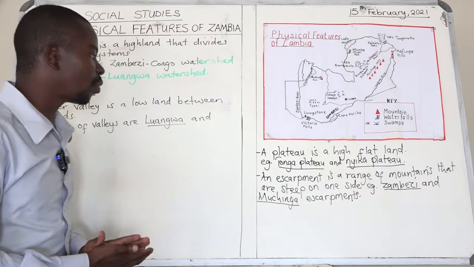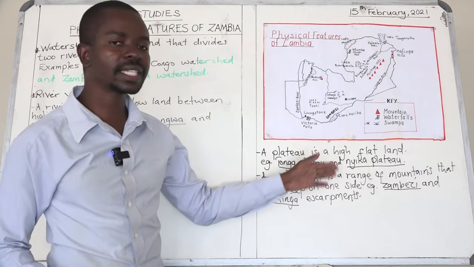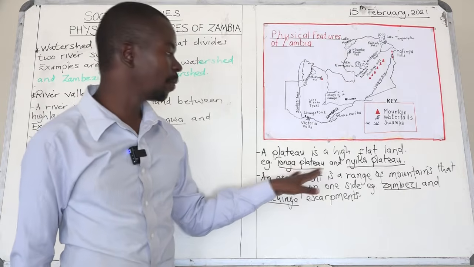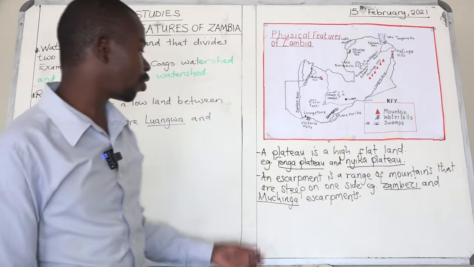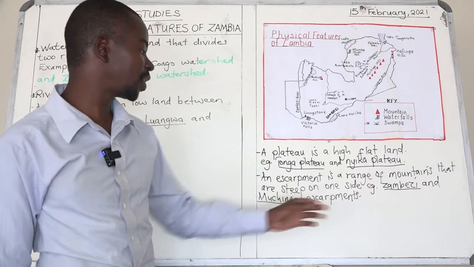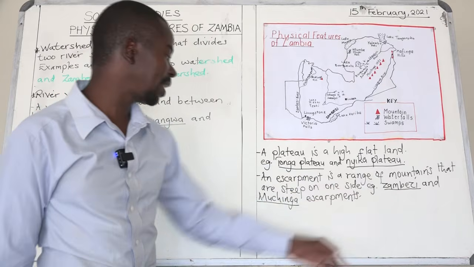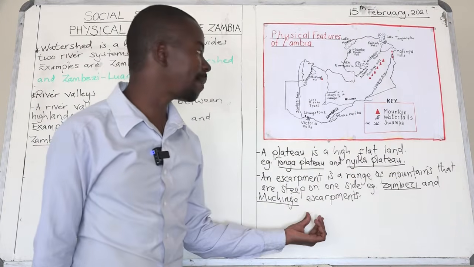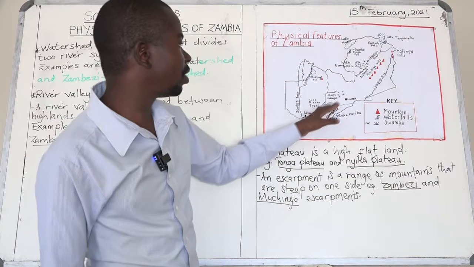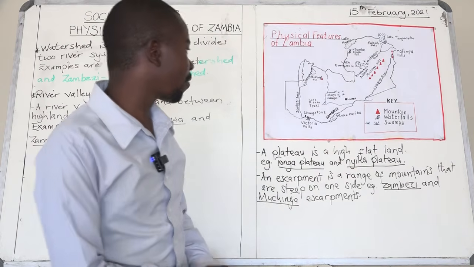So we've talked about a plateau, boys and girls. I said a plateau is a high flat land, for example, Tonga Plateau and Nyika Plateau. We've also talked about an escarpment. We said an escarpment is a range of mountains that are steep on one side, for example, Zambezi and Muchinga escarpment. The Zambezi escarpment is found in Southern Province, whereas the Muchinga escarpment is found in Eastern Province.